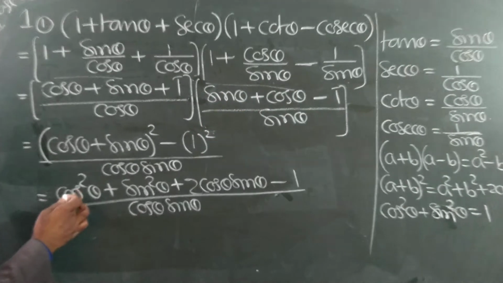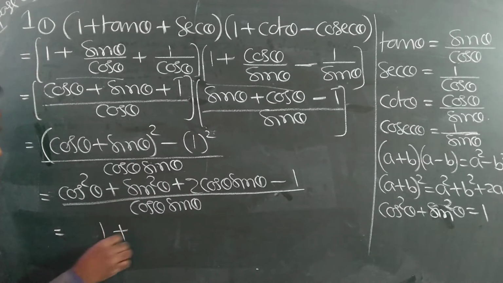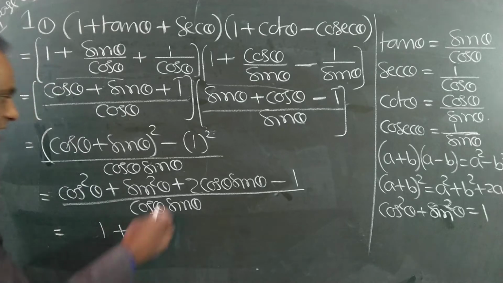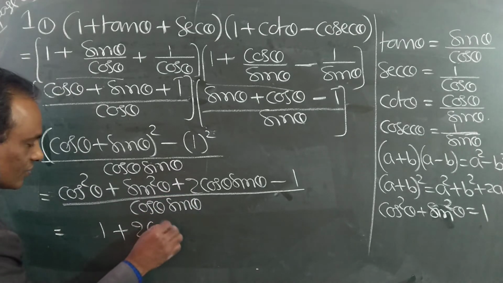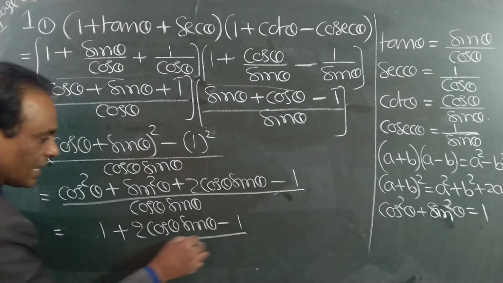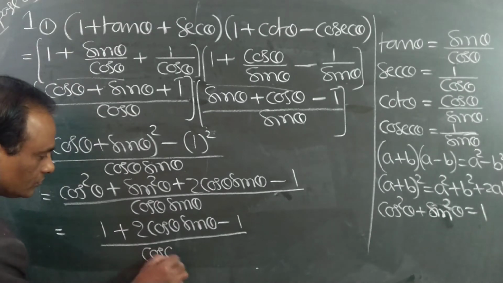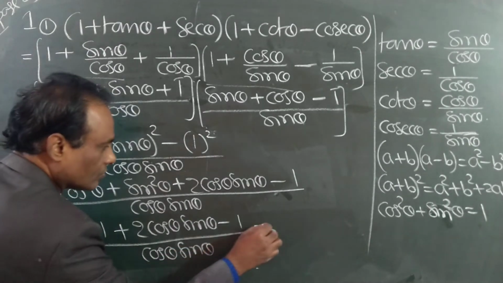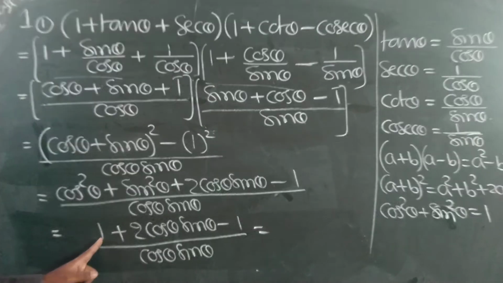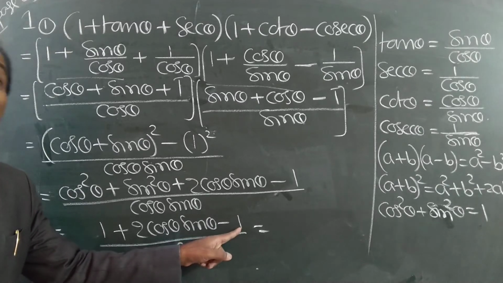See here. Cos square plus sin square is how much? 1. Cos square plus sin square is 1, plus 2 cos theta sin theta, minus 1, by denominator. Plus 1 minus 1 cancel.